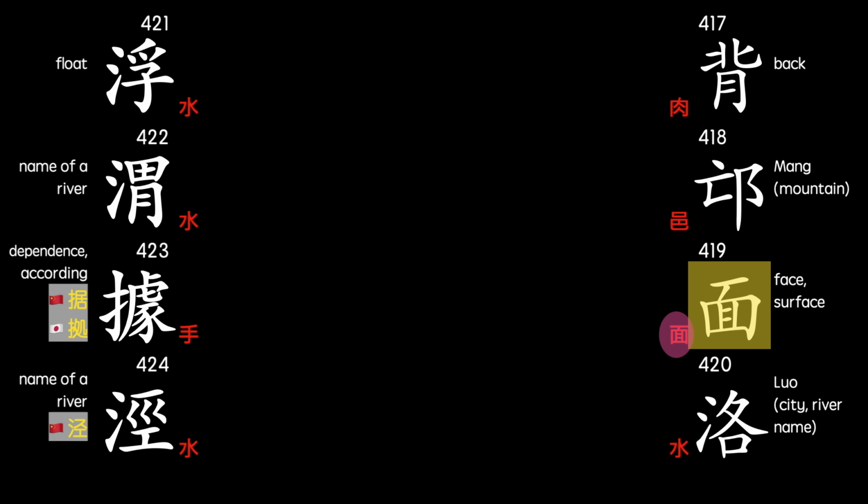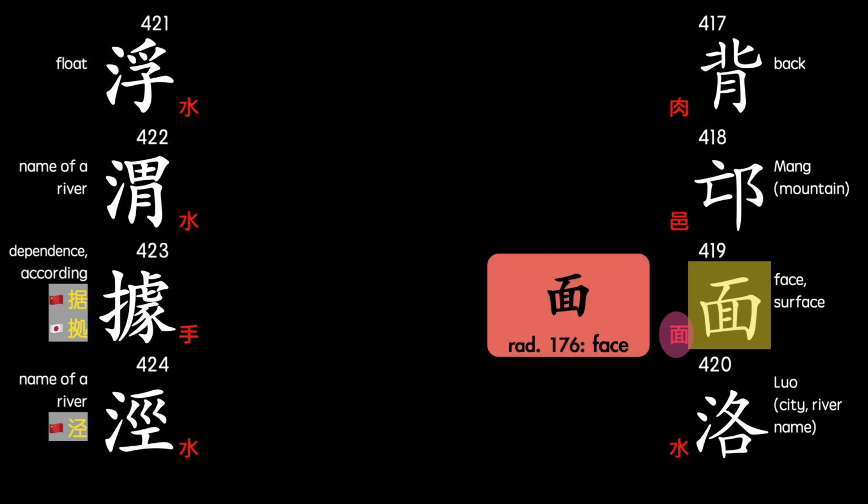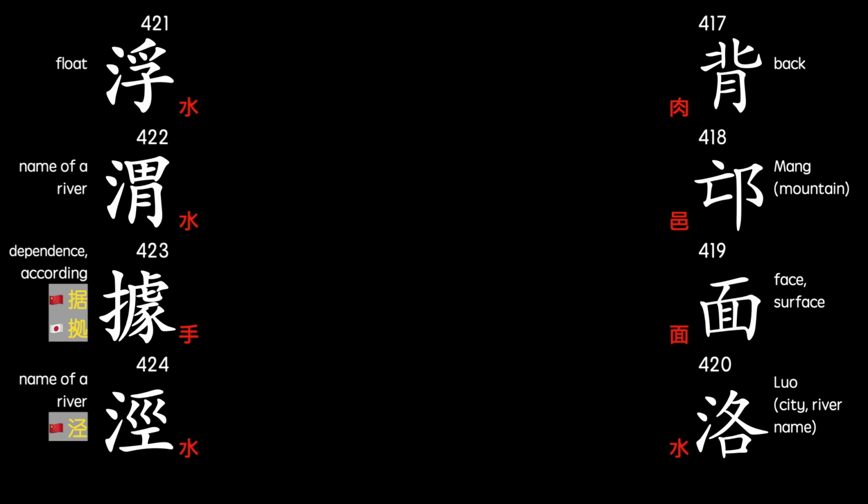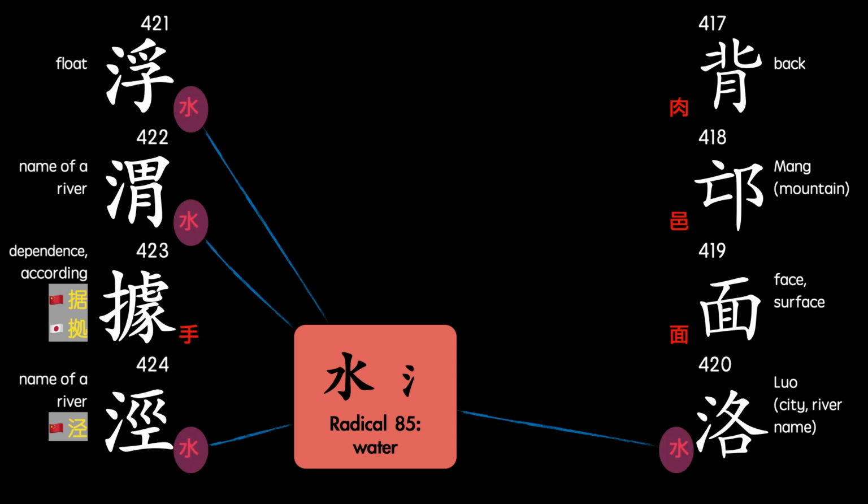Then look at 419. This character is one of the 214 Kangxi radicals. It is a common character that stands alone. As a component in other characters, it's quite rare. You'll see it in the traditional character for noodles. The modern simplified Chinese character is actually the radical component part itself. Finally, if you didn't notice already, the water radical appears 4 times in this set of 8 characters. That makes sense, since 3 river names are referenced.